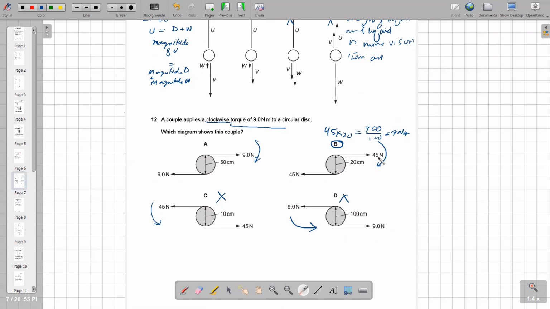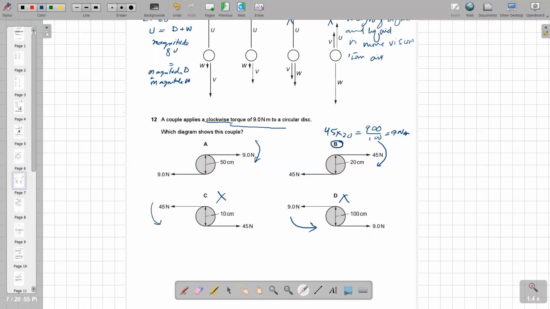So only B has such information, so option B is the right answer. The catch is that we need to convert centimeter into meter, so 9 Newton meter will be the right answer.